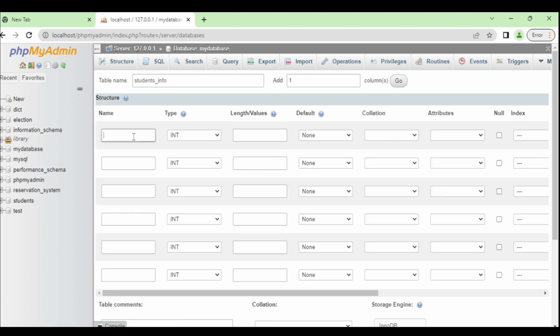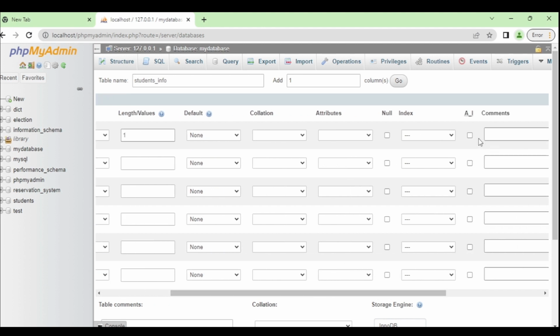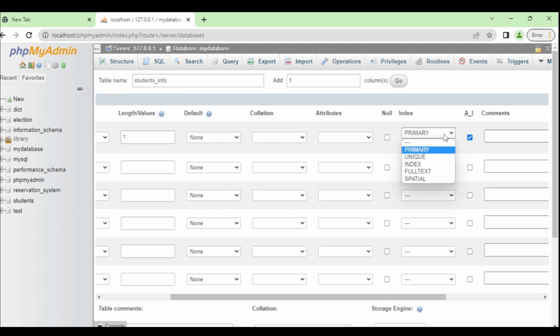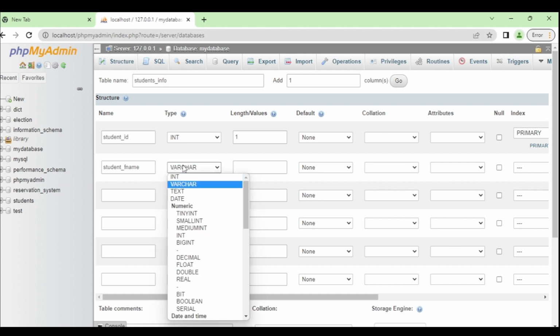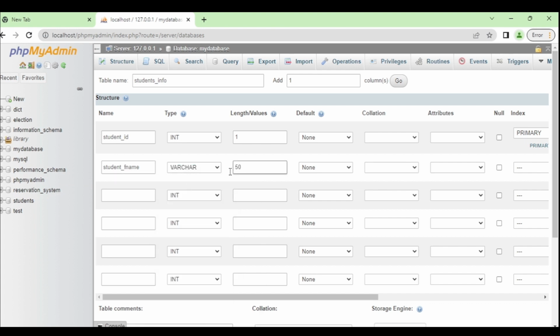Once the database table is created, it will ask you to define what the fields or attributes in the students_info table are. To specify the field or attribute of the database table, type in the field name and specify the type of data of that field, along with its length. For my example, student_ID, int type, length 1, make it the primary key and set auto increment.